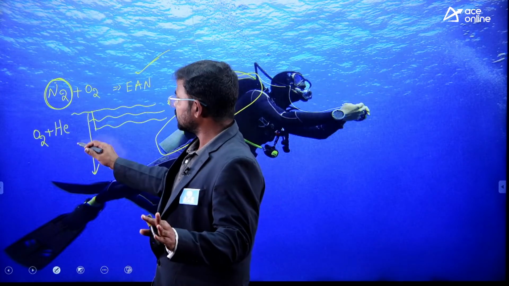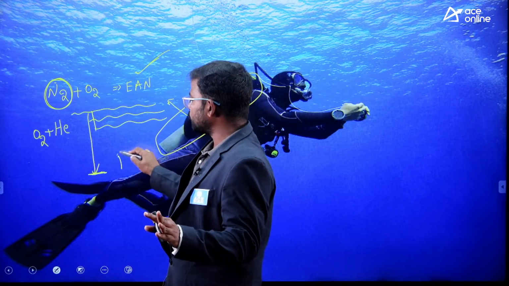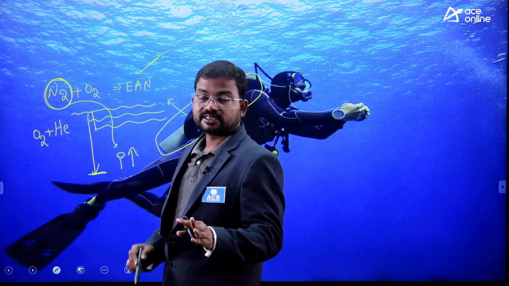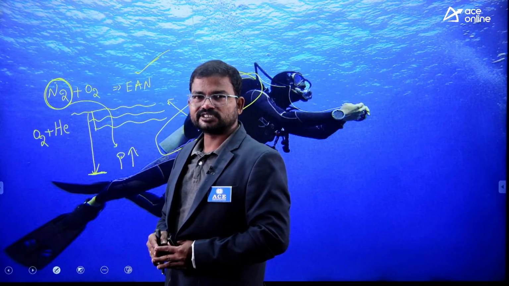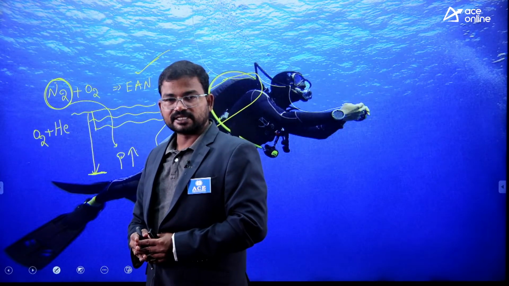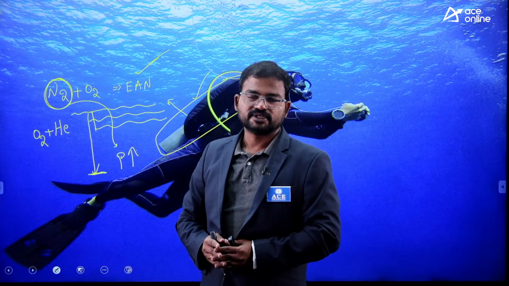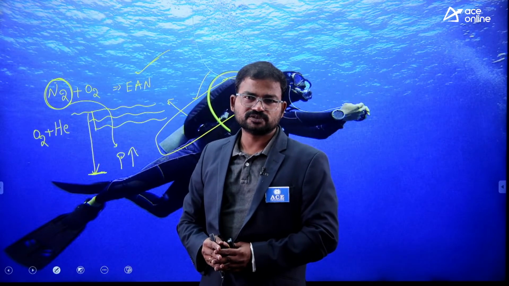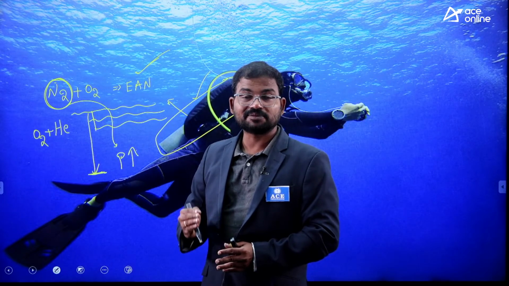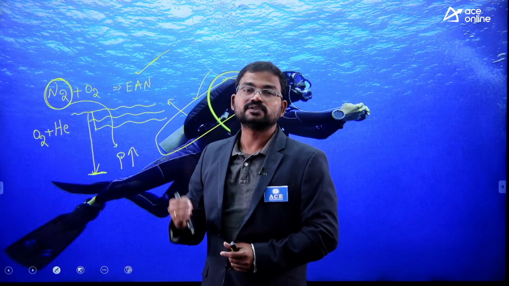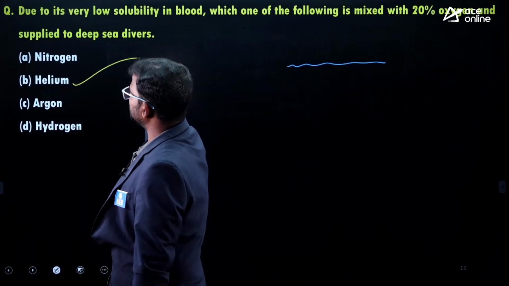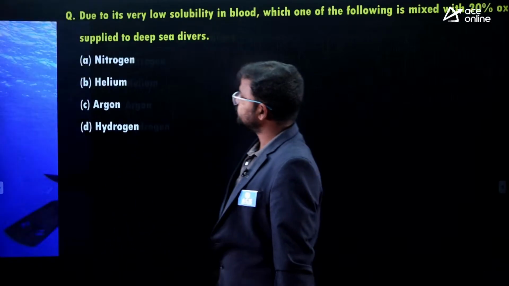The reason is that at this level the pressure would be very high. If pressure increases, nitrogen can easily dissolve in the blood. That's why with hemoglobin nitrogen can form a stable complex. Because of that, the person can easily die. So to overcome these complicated issues, we have to consider helium derivatives. Why? Because helium does not easily dissolve into the blood. That is the major advantage. So that's why, guys, the correct answer is option B, helium. Helium is the right answer.